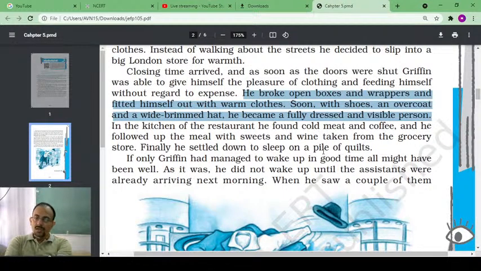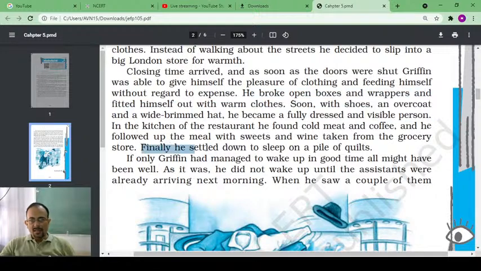Therefore, he gave himself the pleasure of wearing the warm clothes. Then he put on the shoes, overcoat, and white brimmed hat, all this stuff, and thereby he became a fully dressed and visible person. In the kitchen of the restaurant, he found cold meat and coffee, and he followed up the meal with sweets and wine taken from the grocery store. Finally, he settled down to sleep on a pile of quilts.